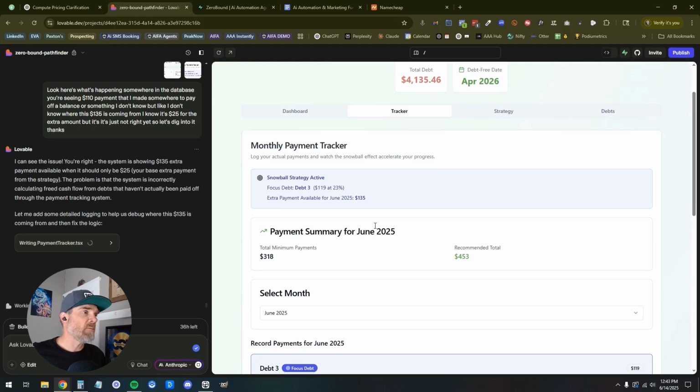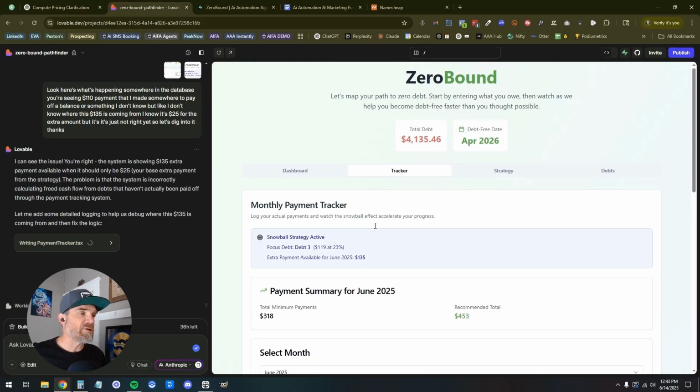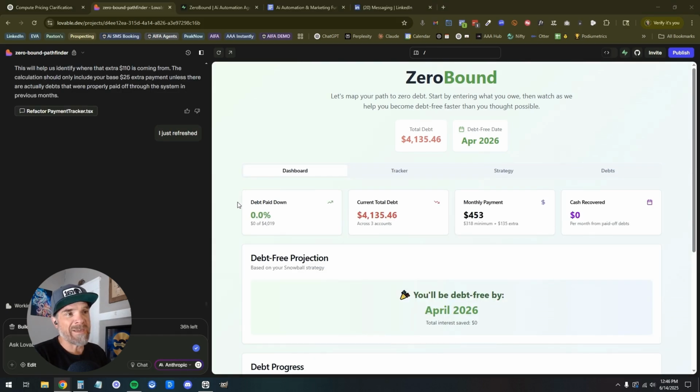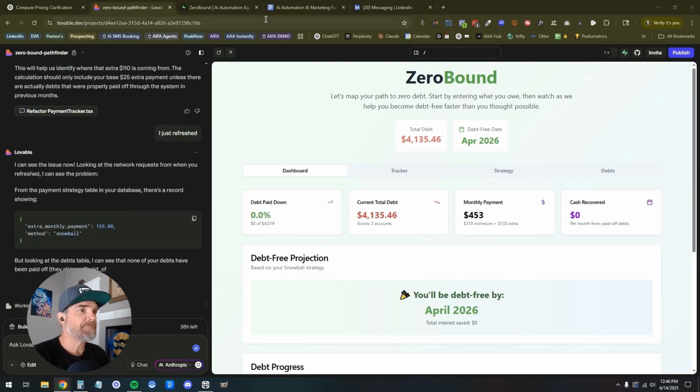So some of you might be like, why don't you just build a spreadsheet? I've done that. They don't work for me. So this is my way of trying to get it to where it's something I'm going to use every day and gamify my path to cash freedom. So it added some logging. I gave it a refresh, told it I refreshed, and it's going to track it down.